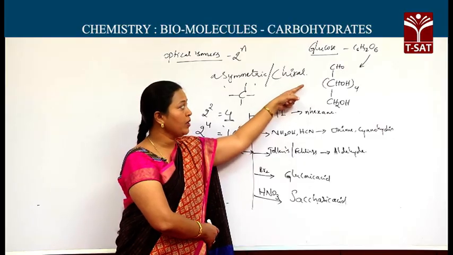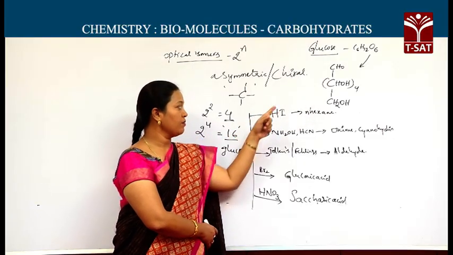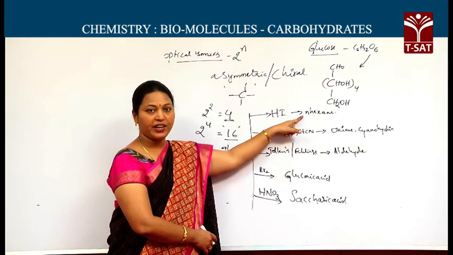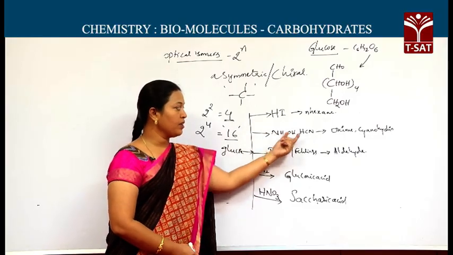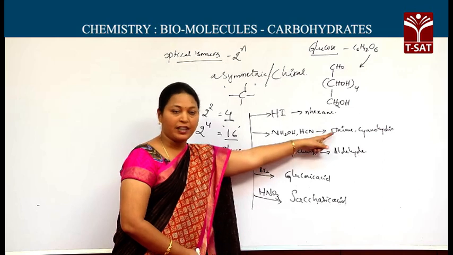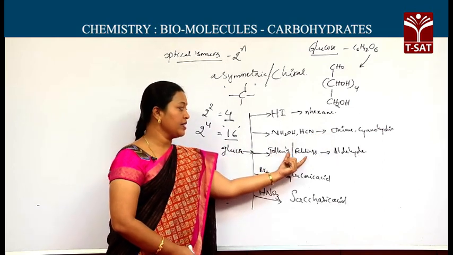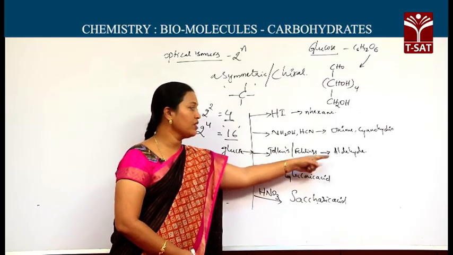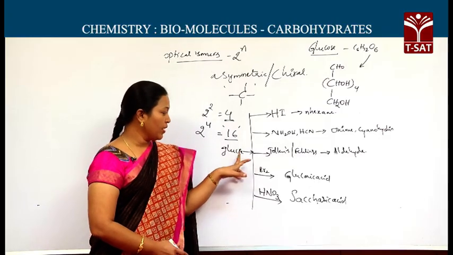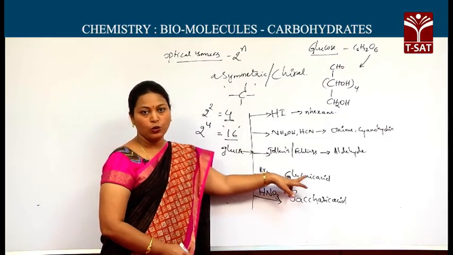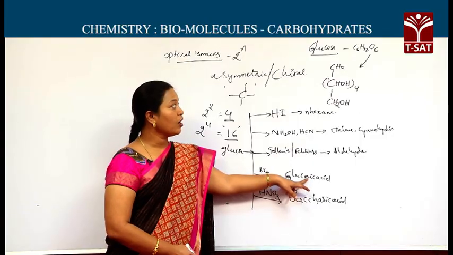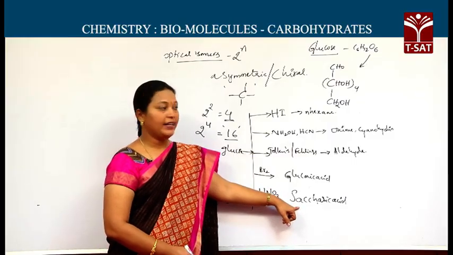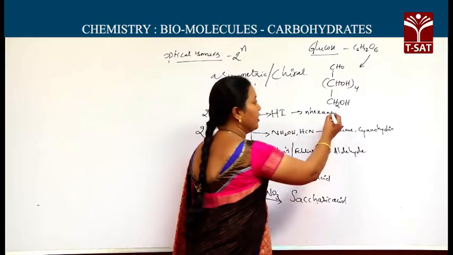The existence of one carbonyl group and polyhydroxy groups can be confirmed. On reaction with hydrogen iodide we get normal hexane, meaning all the 6 carbon atoms are in a straight chain. Hydroxylamine and hydrogen cyanide give oxime and cyanohydrins. Response to Tollens and Fehling's reducing agents confirms the aldehyde group. Bromine water gives gluconic acid, indicating the carbonyl group as an aldehyde, and nitric acid gives saccharic acid, indicating the existence of one primary alcoholic group.